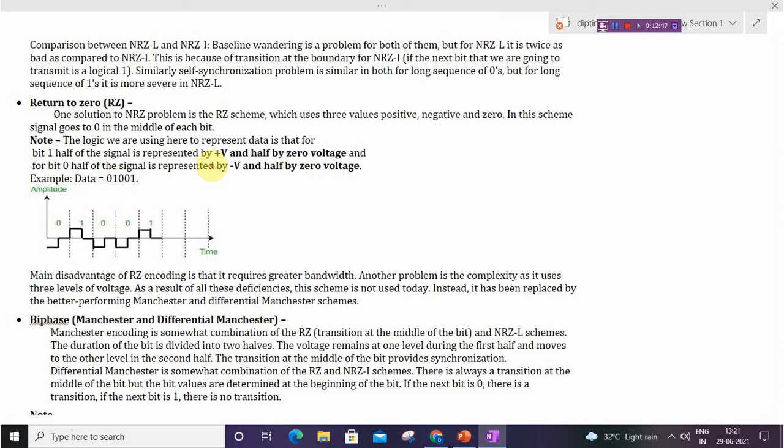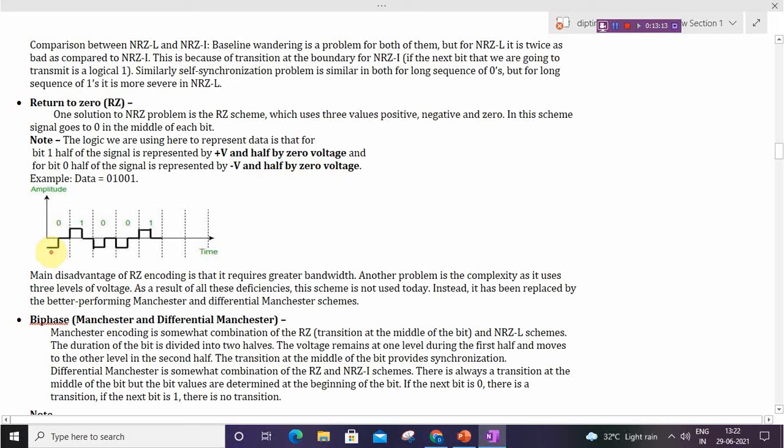For bit 0, half of the signal represents negative and half is 0 voltage. Okay, so the data is 0, 1, 0, 0, 1. Here for 1, positive and half by 0 voltage, and for 0, negative and half by 0 voltage.